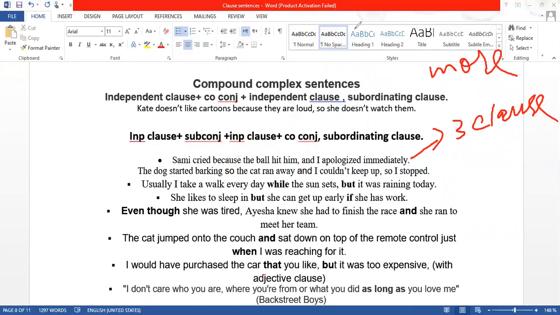So this is a subordinating clause. See, because the ball hit him. Now, when I just say because the ball hit him, you wait for it. Then what happens after this? When you start a sentence with because, you wait for another clause. So it is a dependent clause.